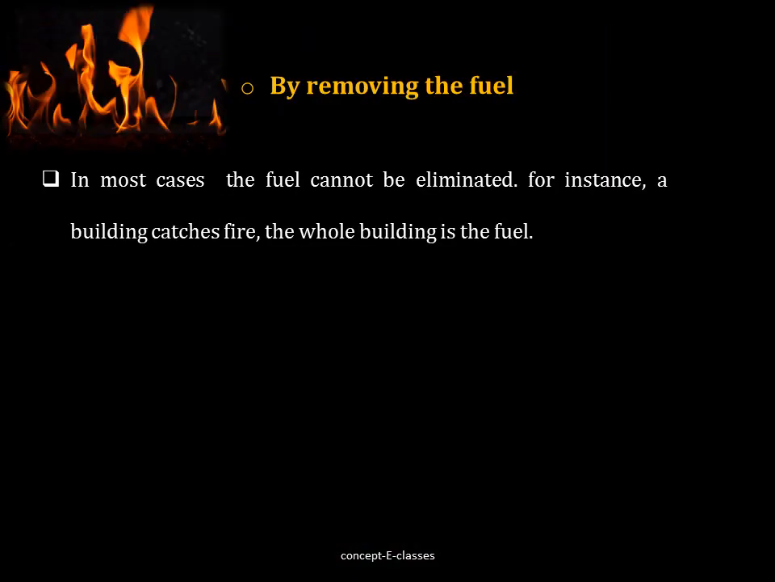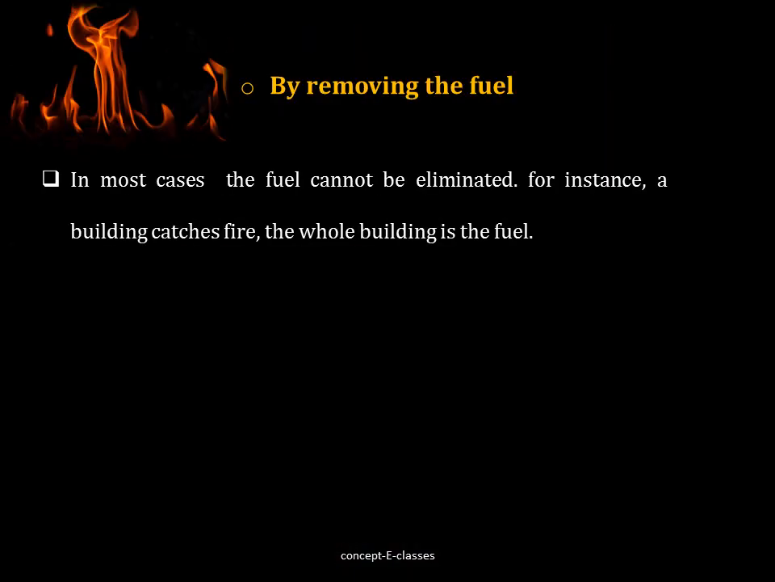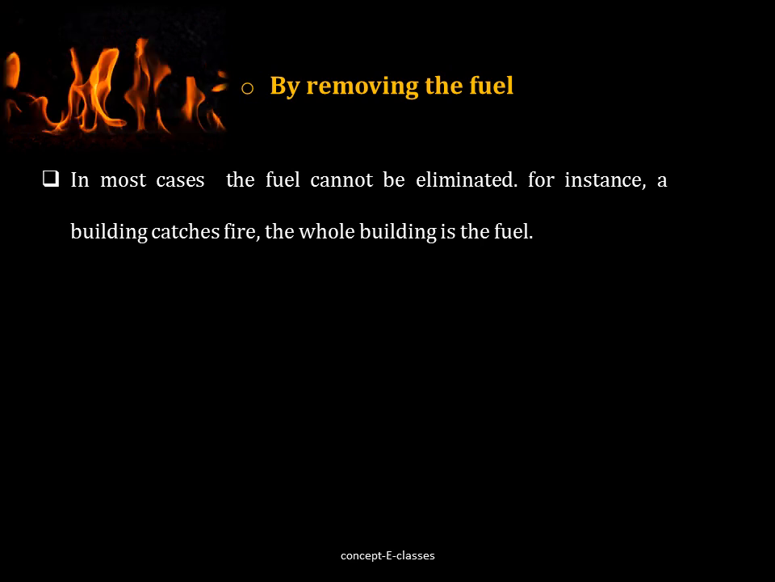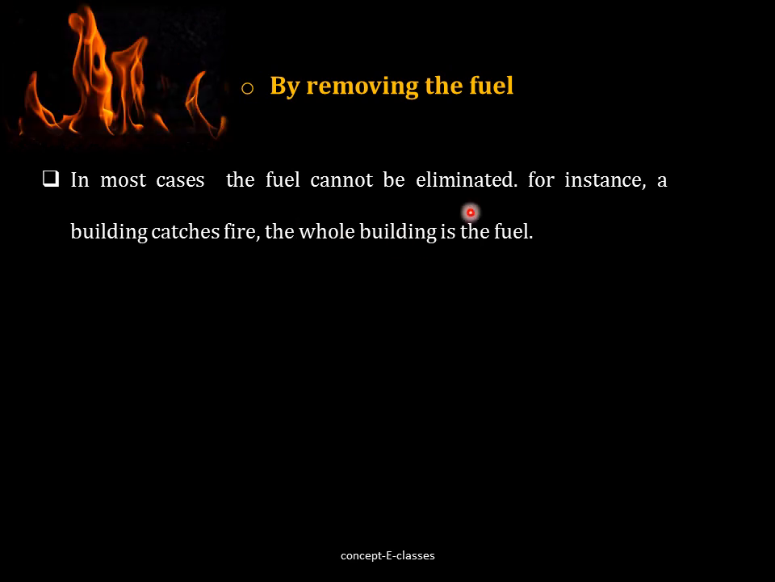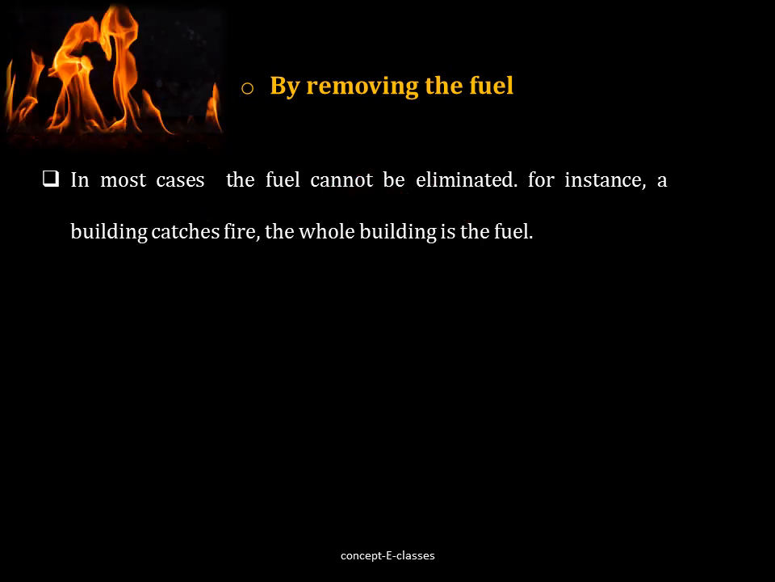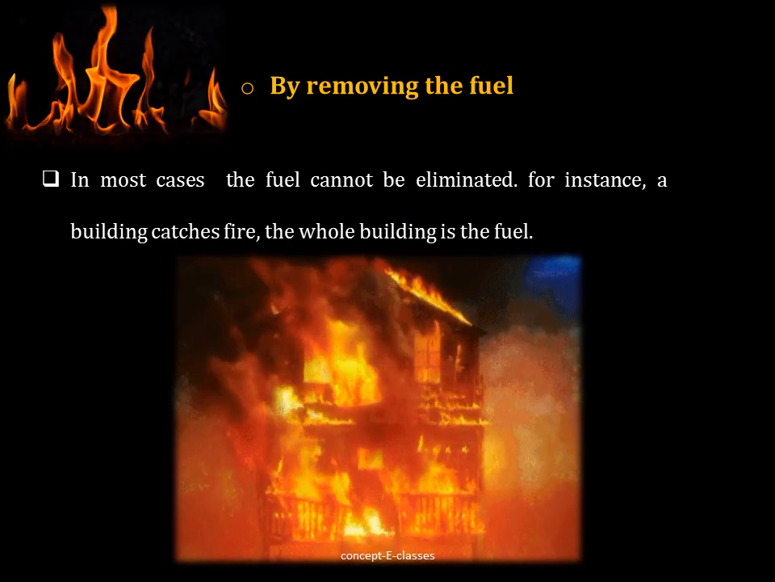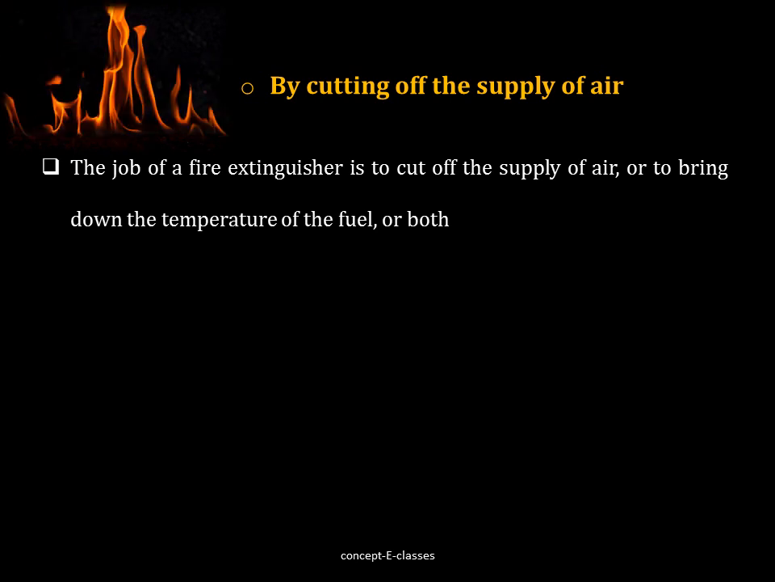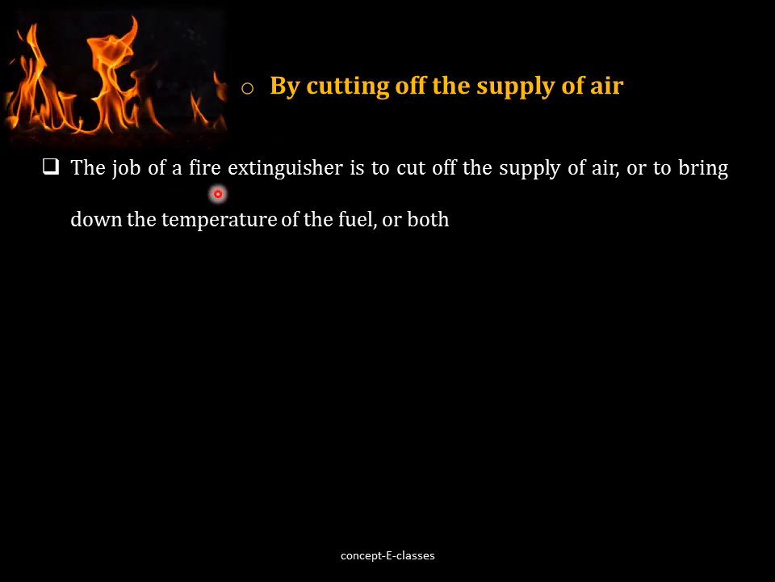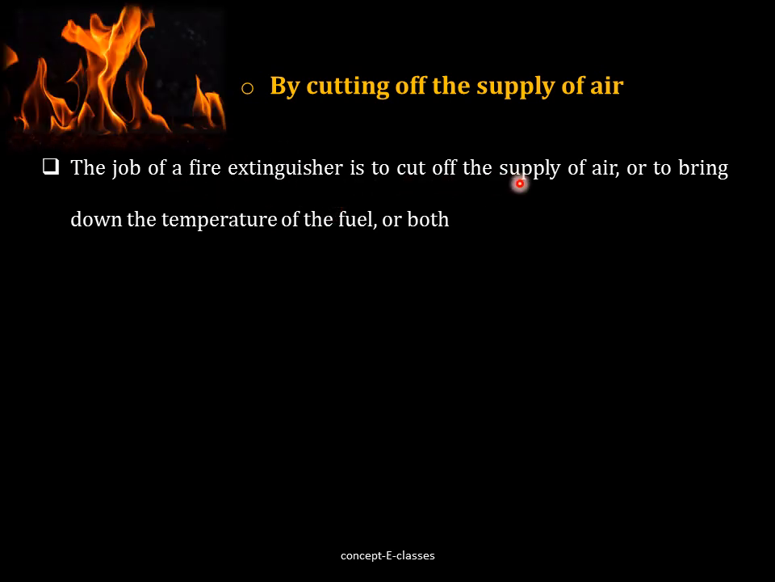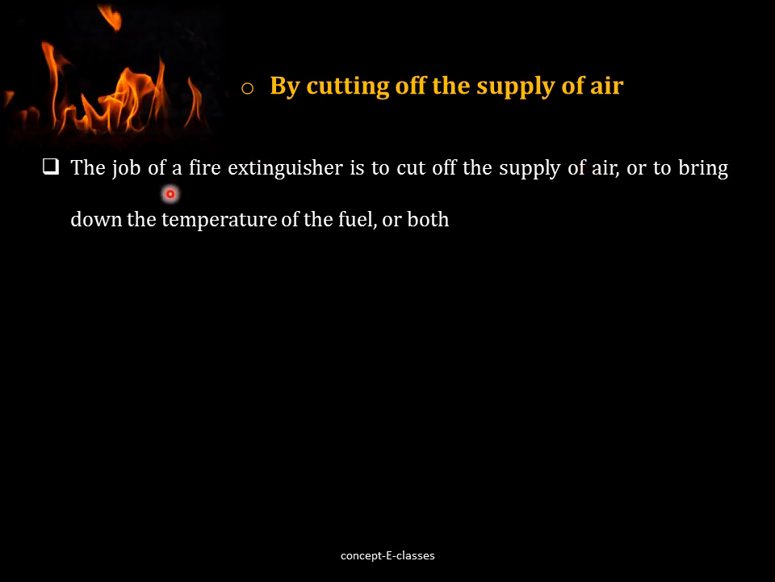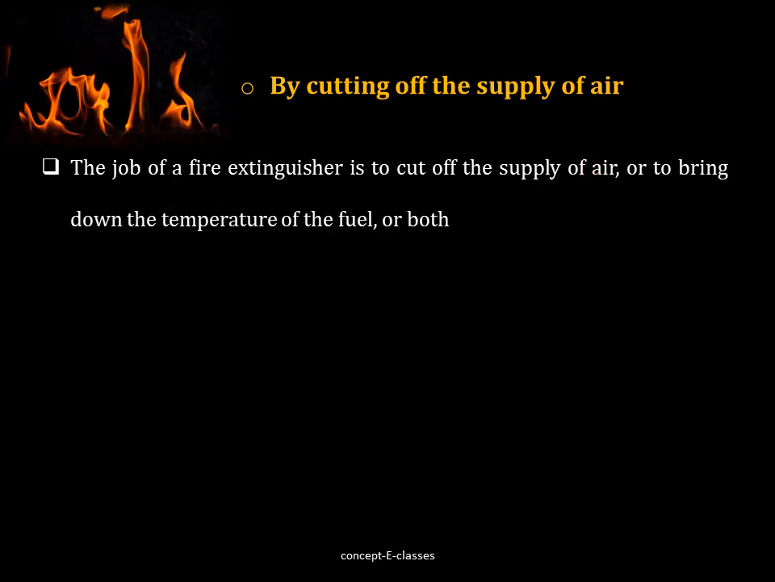So let's see how we can control fire. The first case is that we could remove the fuel. In most cases, the fuel cannot be eliminated. For instance, if a building catches fire, the whole building is the fuel. So we cannot remove the fuel as such. The second way to control fire is by cutting off the supply of air. For that we use fire extinguishers. The job of a fire extinguisher is to cut off the supply of air or to bring down the temperature of the fuel, or both.